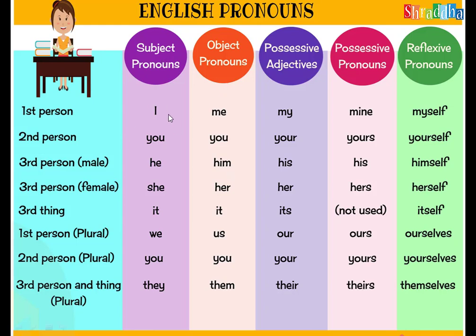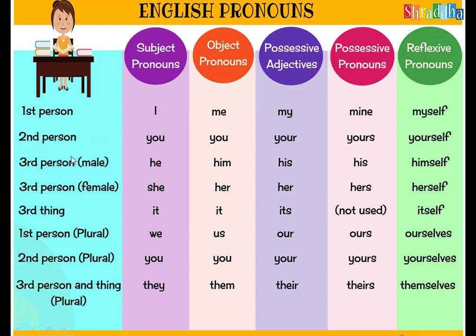First person, you see, 'I'. If the pronoun is used in the place of a subject, we have to use 'I'. If the same pronoun is used in the place of an object, 'I' is changed into 'me'. Possessive case: if it is showing ownership or authority over something, we have to use 'my' instead of 'I'. Possessive pronoun is also 'mine'. Reflexive pronoun means 'myself'. If 'I' is used and the reflexive pronoun is used as 'himself' instead of 'myself', that is wrong. 'I' does not agree with 'himself'. 'I' should always take 'myself' only.